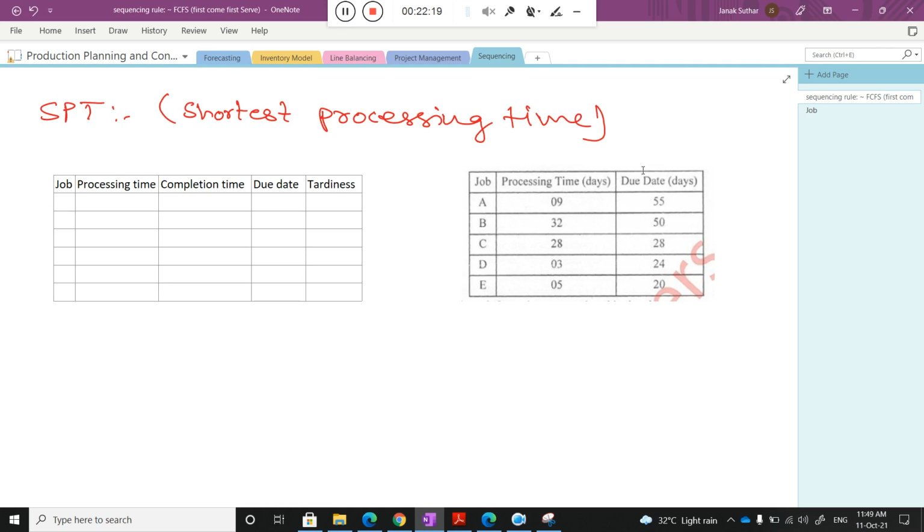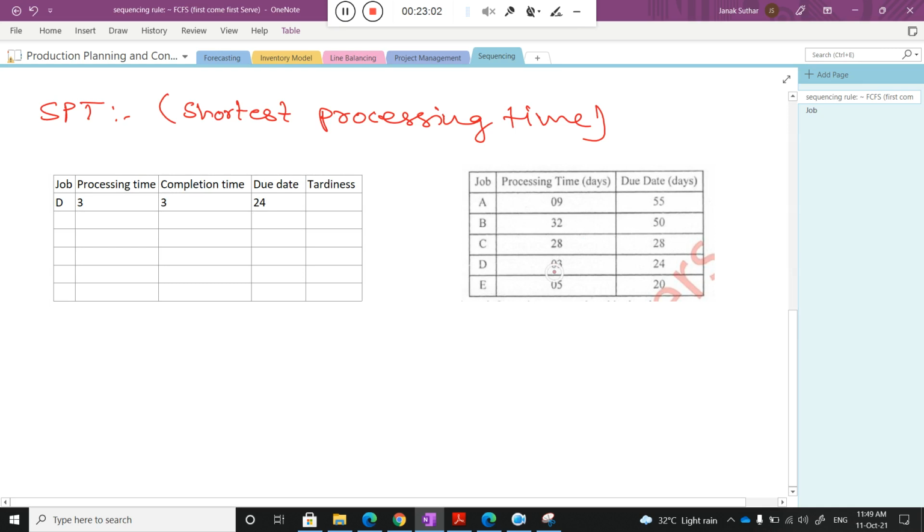In this particular set, can you tell me which is the minimum processing time? 3 is the minimum processing time, and the activity is D. So I put D here, and its processing time is 3 days. If I start that, it will be complete in 3 days. Now what is the due date that is given in the question? 24.